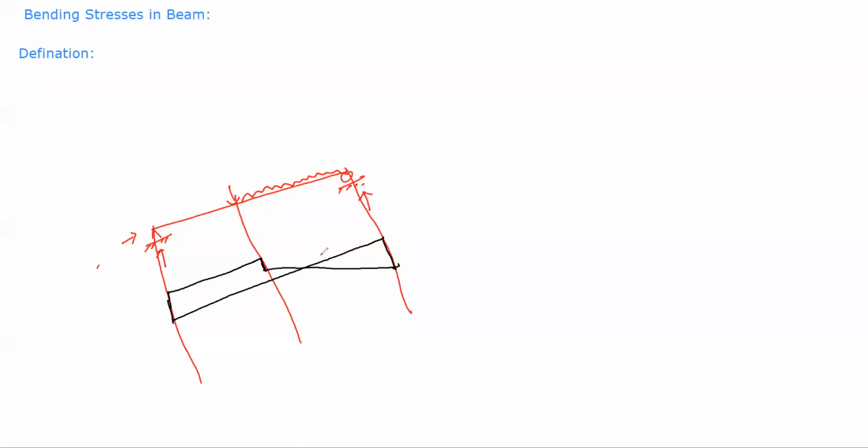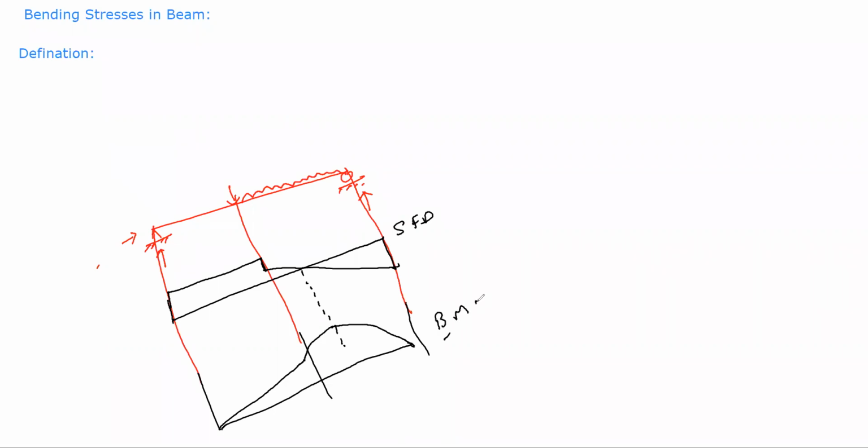Its shear force diagram is randomly like this. Everybody with me? And its bending moment diagram is just like this. This is your shear force diagram, and this is your bending moment diagram. Whenever your element or structure is subjected to the action of load, a section will be under some stresses.